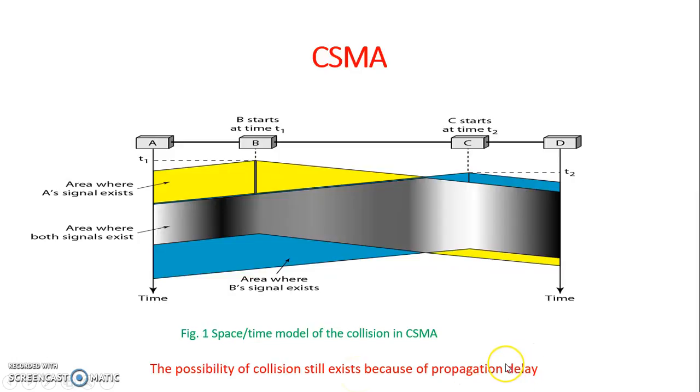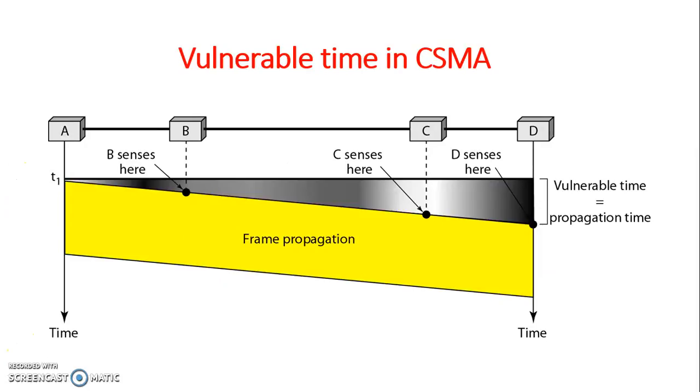Propagation delay is the amount of time taken by a frame to make its physical journey from one station to the other. So, the larger the distance between the two stations, the larger the propagation delay. Because of the propagation delay, there is a possibility of collision. In the worst case, the vulnerable time is the propagation time in this protocol. That is, A sends a frame at time T, but it reaches D at time T plus TP. TP is the propagation time, that is, the maximum distance divided by the speed of the signal.